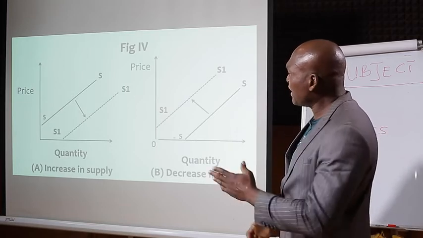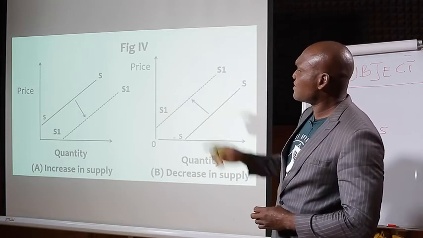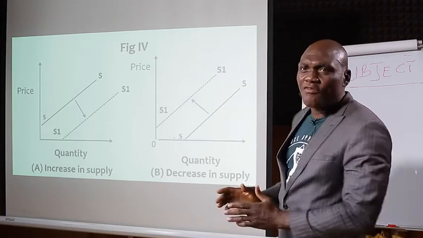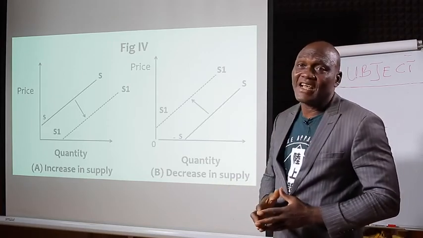Now the arrow, in A, the arrow is going from SS to S1. That is a movement to the right. This movement to the right signifies an increase in supply.